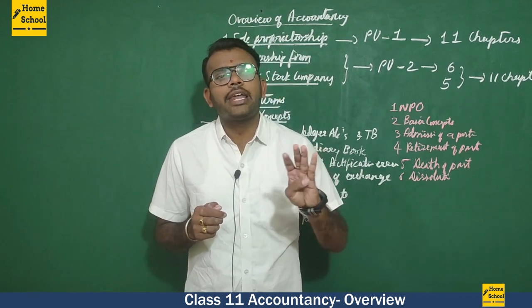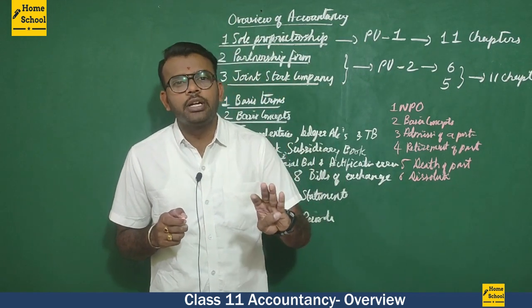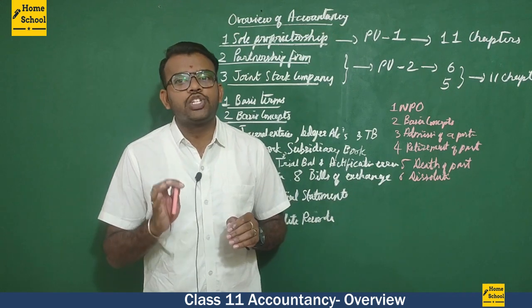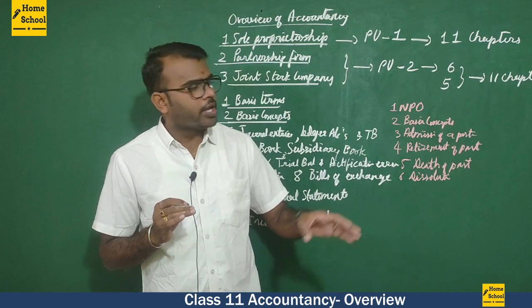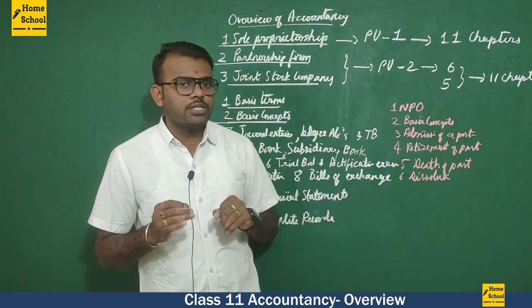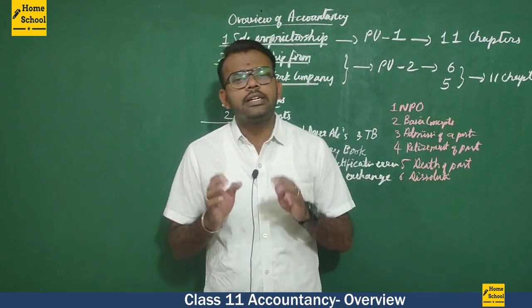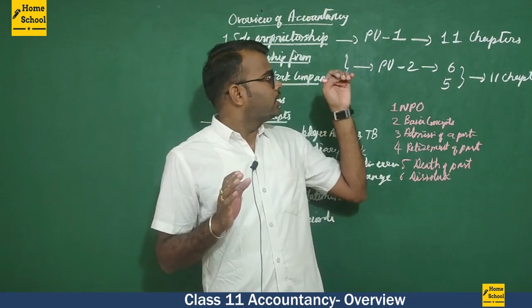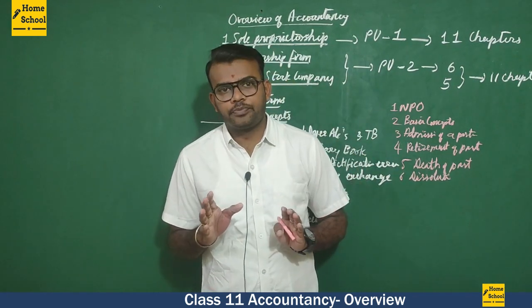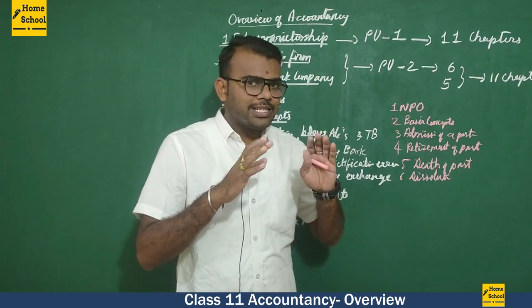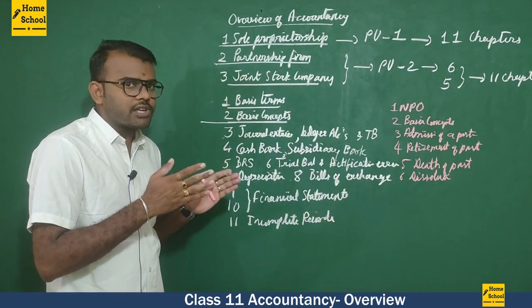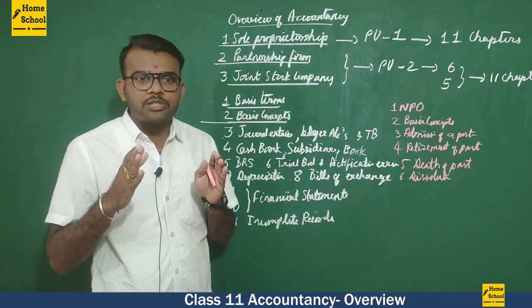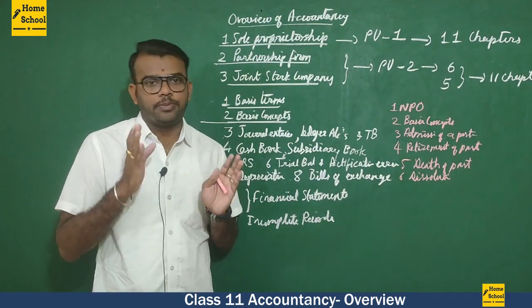The fourth chapter is analysis of financial statement, the fifth chapter is ratio analysis, and at last we have the cash flow statement. Those are all the chapters we are going to study in the second part of your second PUC. So this is the brief of the complete different chapters of your first PUC and second PUC.